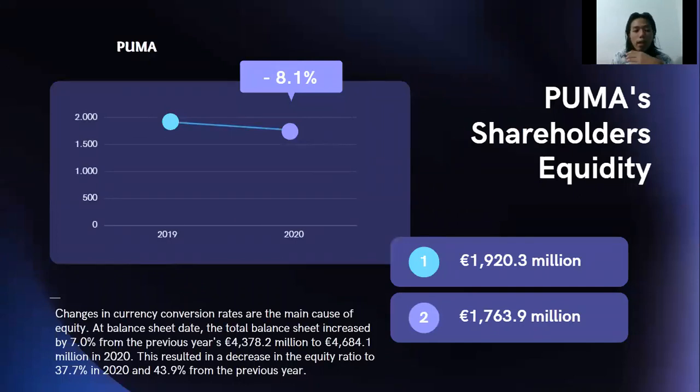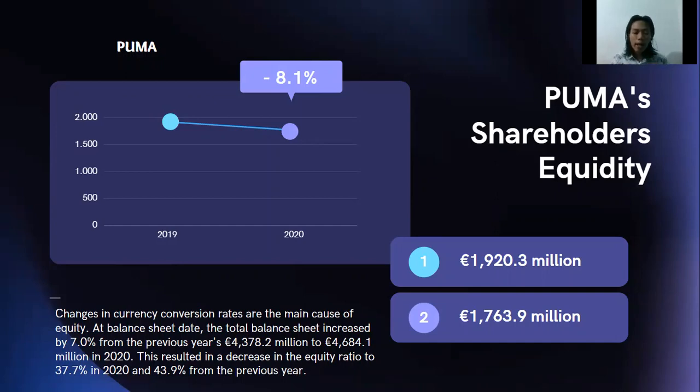The next, we will talk about the net assets and financial position. Puma's shareholders' equity decreased by 8.1% to 1,700 million euros from 1,900 million euros the previous year. Consolidated net income, which moved in a positive direction, still had an impact on equity. Changes in currency conversion rates are the main cause of the change in equity.